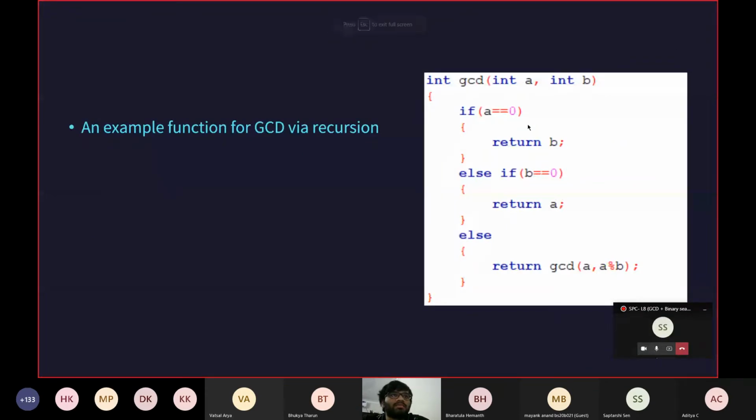And I will be showing a basic function which computes GCD via recursion. So similarly here I'll take GCD, let's say int a comma b. Now we take the case where if either of them is 0, then we just return the other element, because GCD of 0 comma some other value is always the other value itself. So if a is equal to 0, return b, or else if b is equal to 0, we return a. Now if neither is 0, we have to simplify the process, so we just return GCD of b comma a percentage b. This is the way we can use recursion to find GCD in our programs.